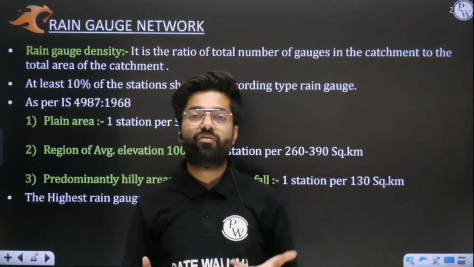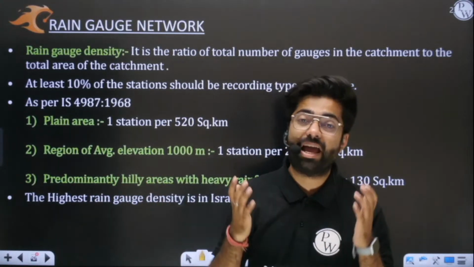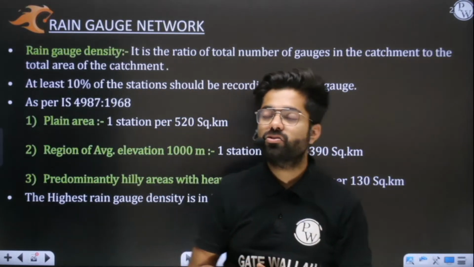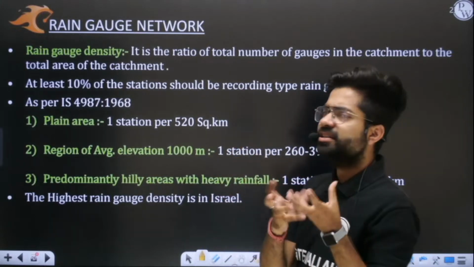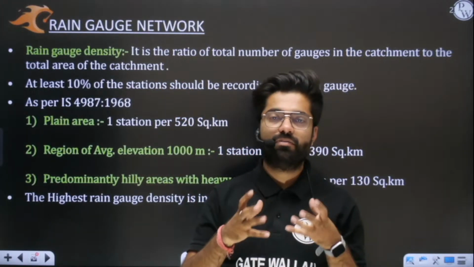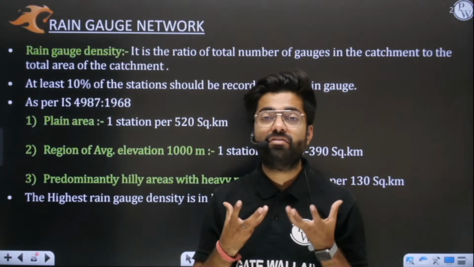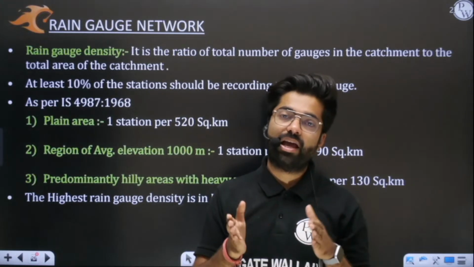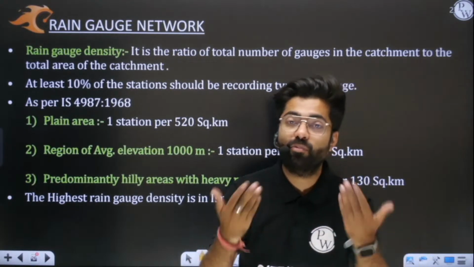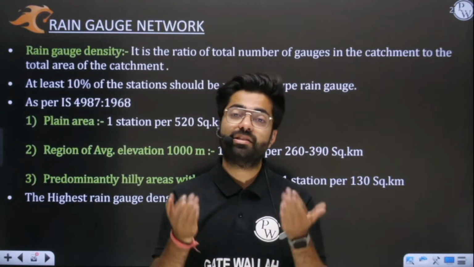If you have more number of rain gauges installed in an area, then obviously you will measure the rainfall accurately. More accurate data you will get. Yes or no? So you need to appreciate that. See, what is rain gauge density? Rain gauge density is simply how many rain gauges we have in a given area. If we have more rain gauges in a given area, we will say density is more. If we have fewer rain gauges in an area, I will say density is less.